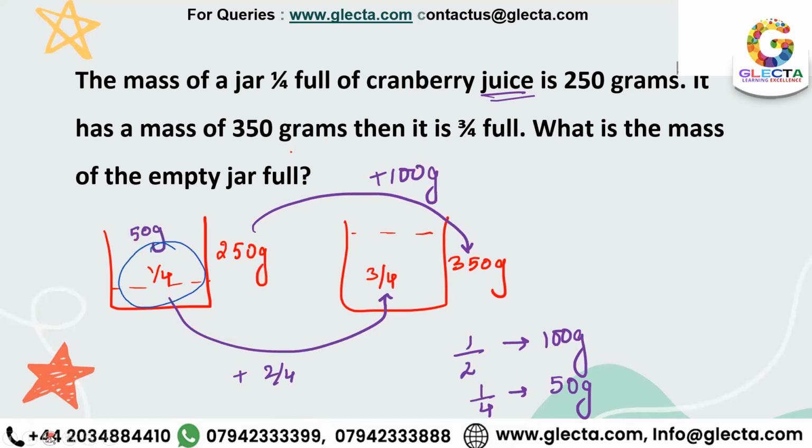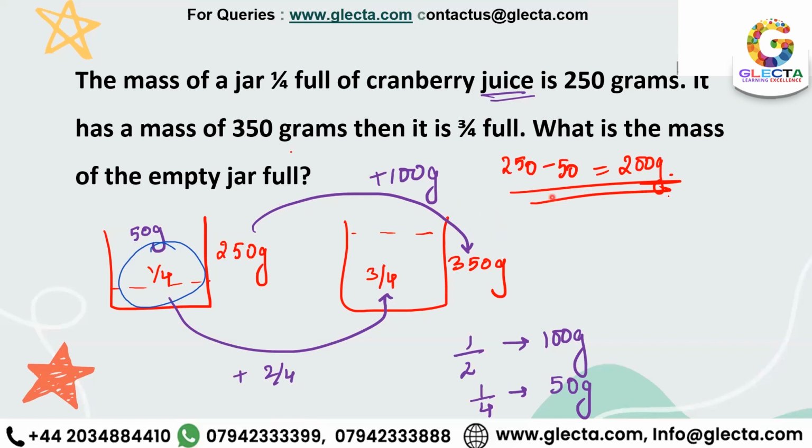Total is 250 grams, isn't it? So you would have to do 250, take away 50, because 50 grams is the mass of the juice that we have inside. 250 is the total, the mass of the jar along with juice inside it. So just for the empty jar, I would have to subtract these two and I would be getting my answer as 200 grams. So Abdul Mukeet, Abdul Hafiz, these are the only two people who are getting the correct answer, 200 grams. Jason also got it correct, but dear, your logic was not correct.